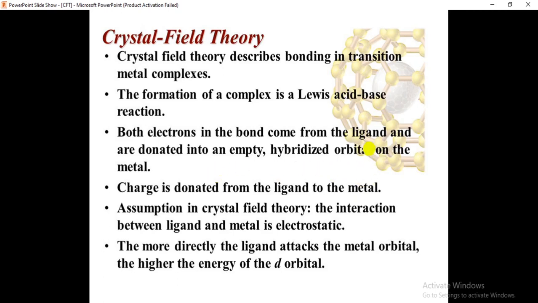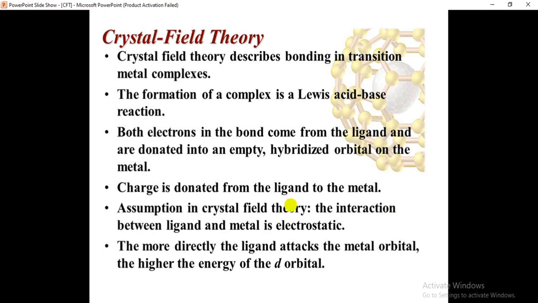There is no sharing of the electrons in transition metal complexes, isn't it? Only the ligand can donate the lone pair of electrons and the metal can accept that lone pair of electrons. Then charge is donated from the ligand to the metal. Is it clear? The charge is donated by the ligand only and accepted by the metal ion.